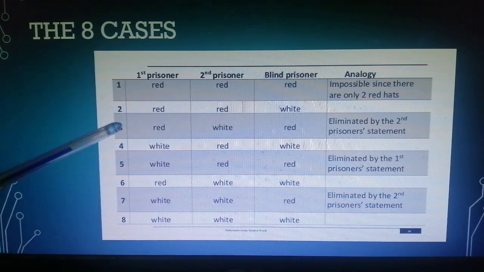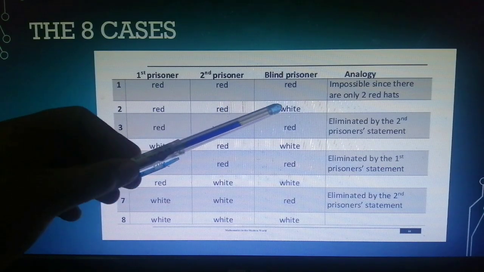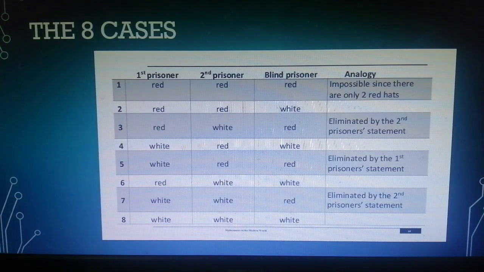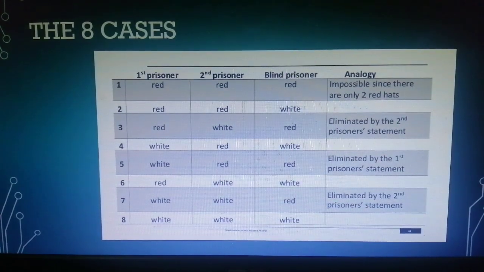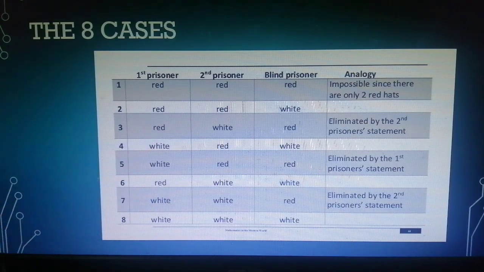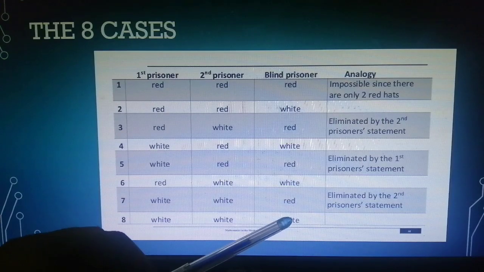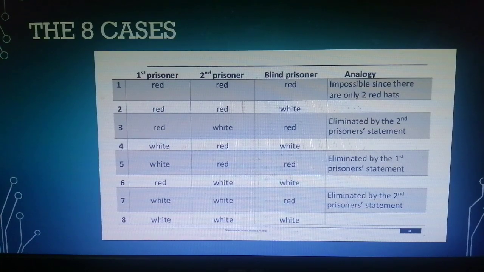Now, having eliminated the possible cases 1, 3, 5, and 7, we're only left with 2, 4, 6, and 8, which is logically you only need to look at this one. In all the remaining cases, the blind prisoner is wearing white, and that's exactly how he was able to figure out that even if the first one is wearing red, or the second prisoner is wearing red, or the first prisoner is wearing white, or the second prisoner is wearing white or red, or all of them are wearing white hats, he would still be wearing a white hat in all 4 remaining cases.